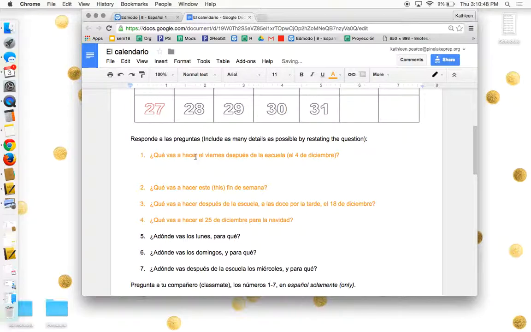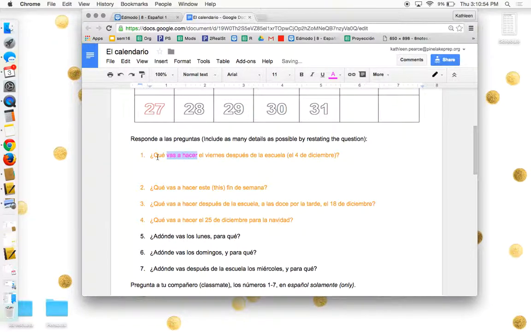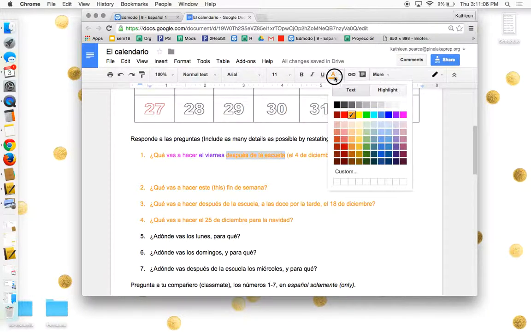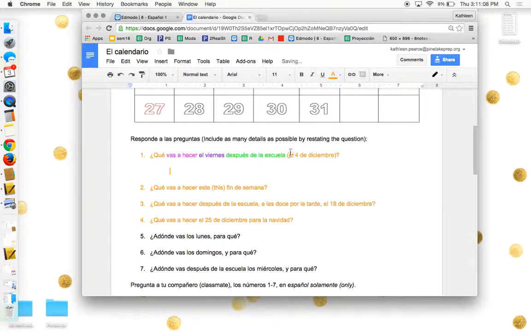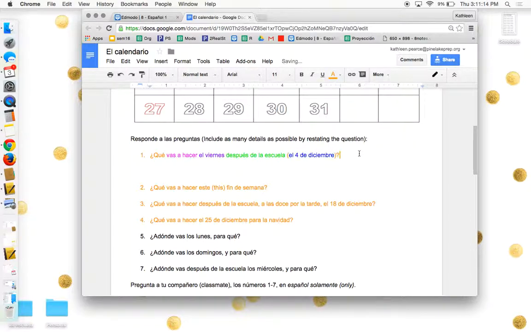So this part, ¿qué vas a hacer? This is your ir plus a plus an infinitive, and it's asking you, what are you going to do? And when? That's going to be el viernes, that is Friday. Después de la escuela, after school. And what day is that? The 4th of December, el 4 de diciembre.